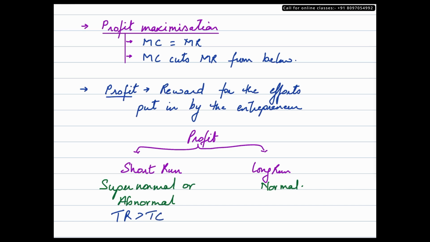That means there's an excess of total revenue over total cost. That is what a supernormal profit would look like. Normal profits, on the other hand, would happen when total revenue is exactly equal to total cost. We are going to take a look at supernormal profits in this video. Normal profits are something we'll take a look at in another video.